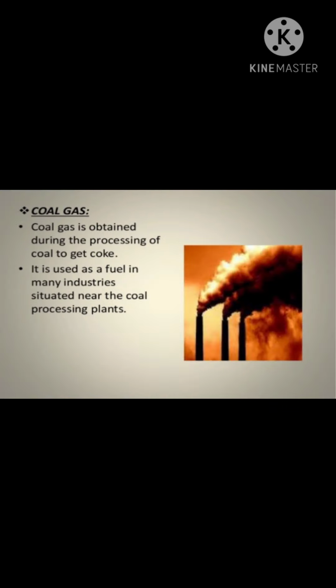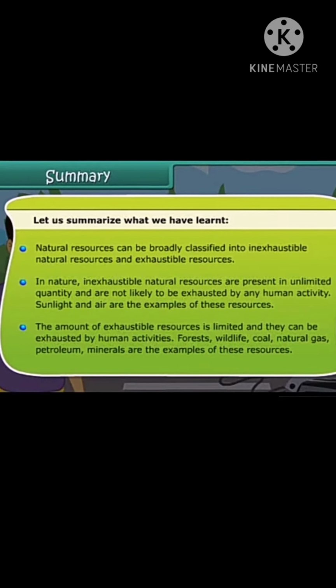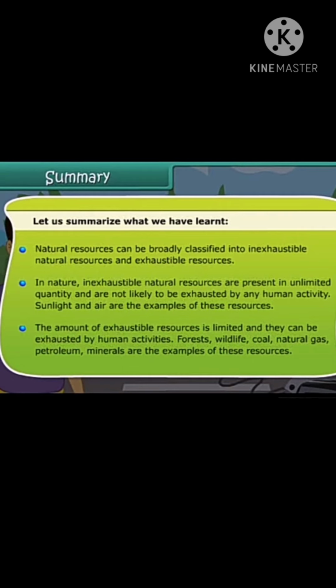Next product of coal is coal gas. Coal gas is obtained during the processing of coal to get coke. It is used as a fuel in many industries situated near the coal processing plants. In this way, we have studied coal and its products. I hope you understand this topic. Now, we are going to see the summary of today's lesson.